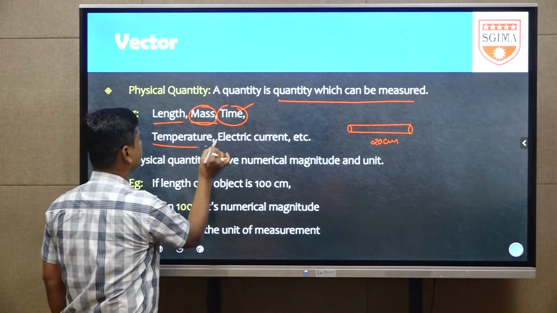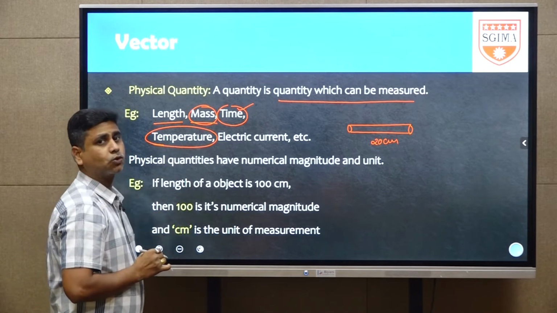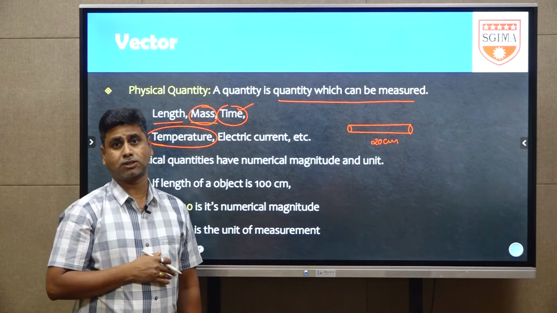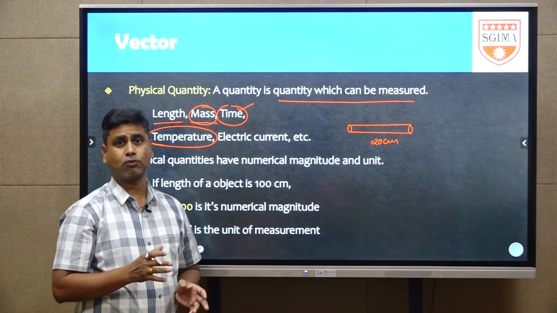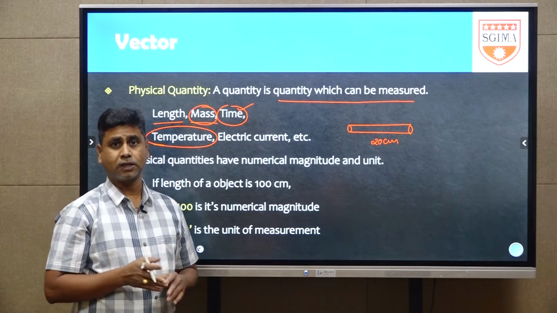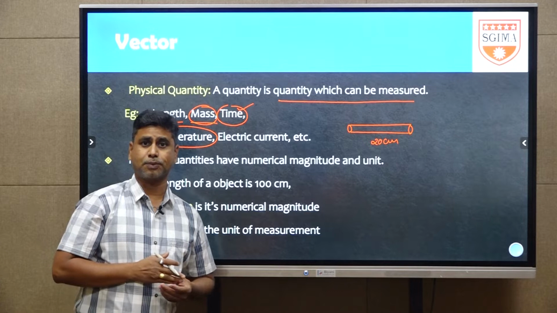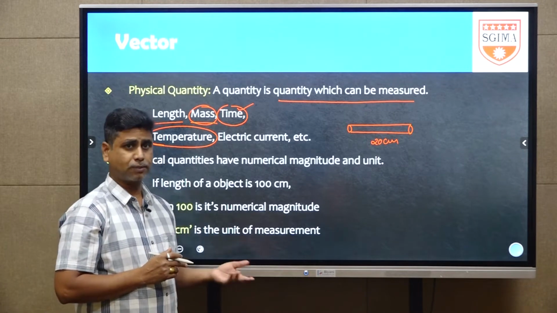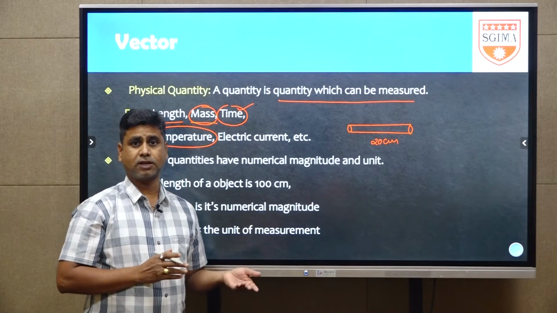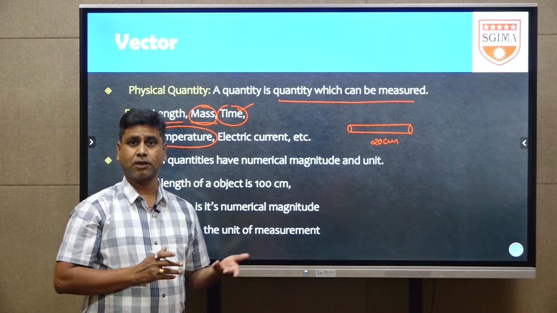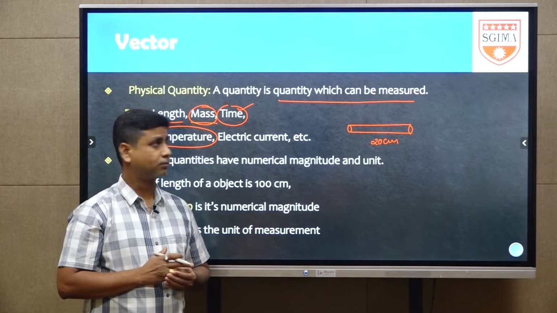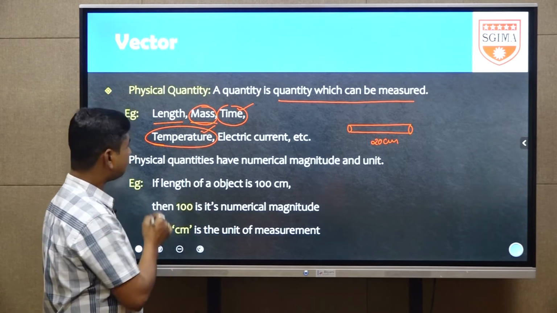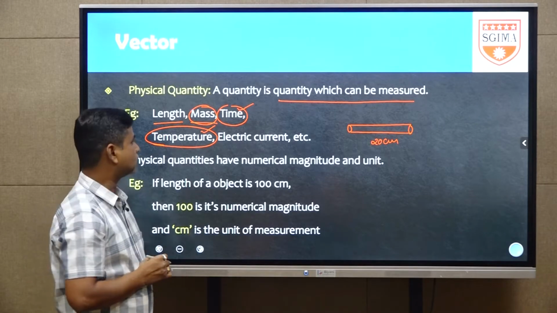Next is temperature. What is today's temperature, or yesterday's? If yesterday was very hot, we say 40 degree or 45 degree. In summer some areas get 48 or 47 degree centigrade, and in winter some areas get very low temperatures like 7, 2 or 3 degree. That's why temperature is also a measurable quantity, and so it is also a physical quantity.